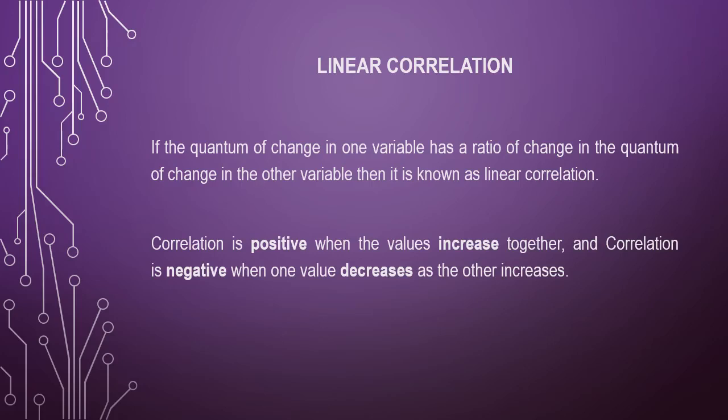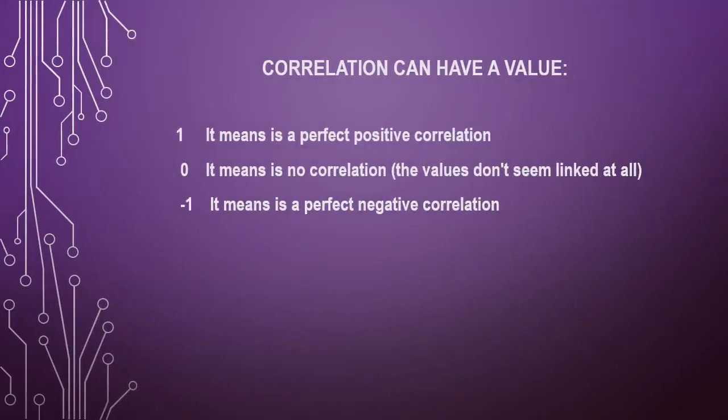Based upon all these things, correlation is positive when the values increase together, and correlation is negative when the value decreases as the other increases. Then the correlation can have any value. The possible values are 1, 0, -1. If it is 1, it means it is a perfect positive correlation.